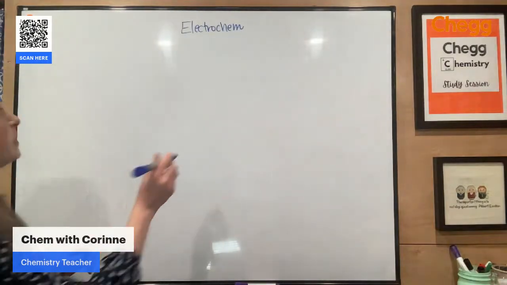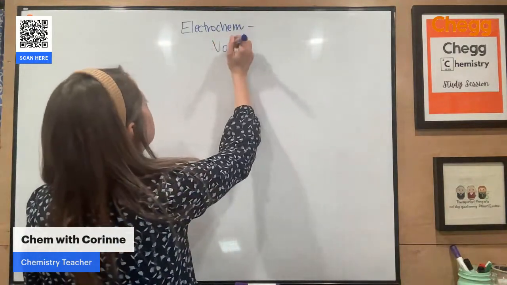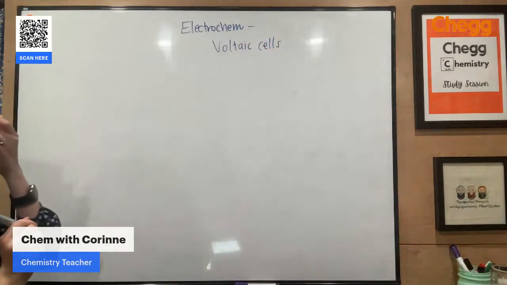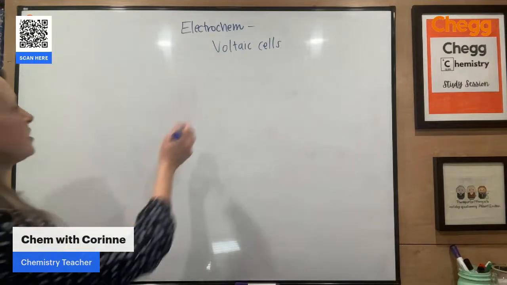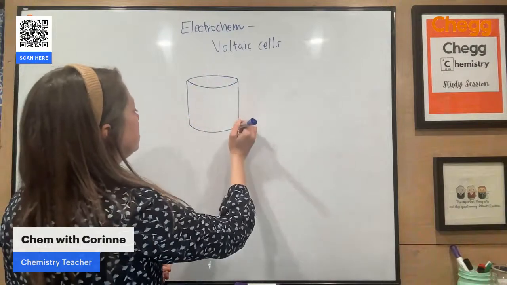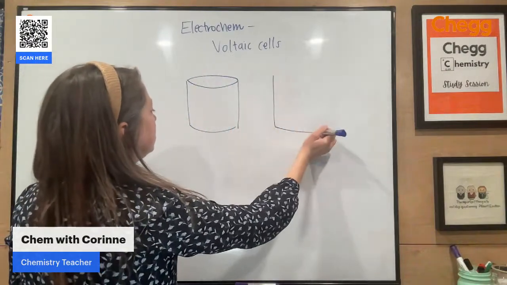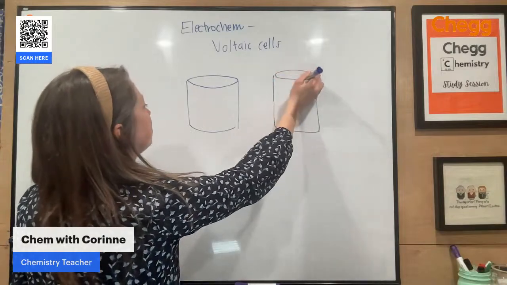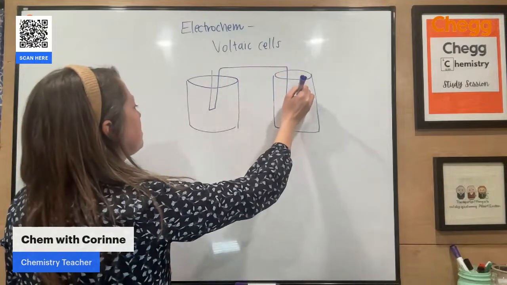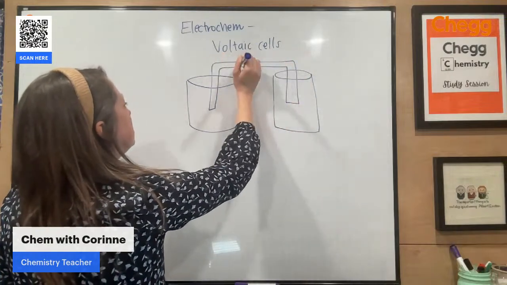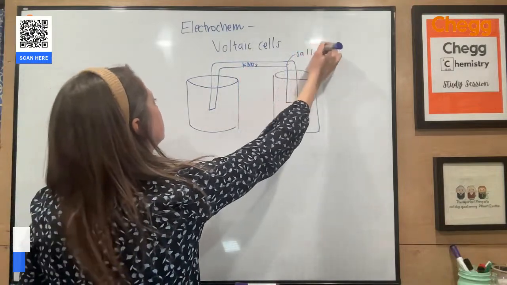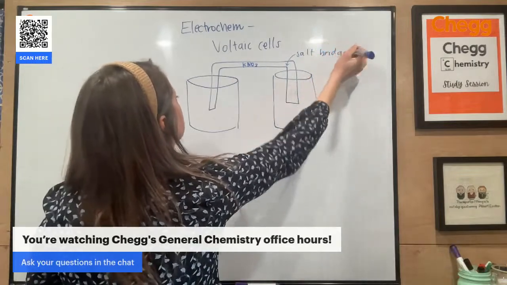All right, so electrochem, we're going to look at voltaic cells. What do you need to know about a voltaic cell? There are a couple things. The first one is that you have to have a salt bridge in a voltaic cell. And if you happen to be taking AP Chem, for some reason, this is a favorite question on the FRQ. So what do I mean by a salt bridge? Let's make it potassium nitrate. So this is called a salt bridge. It just allows us to balance the charges.